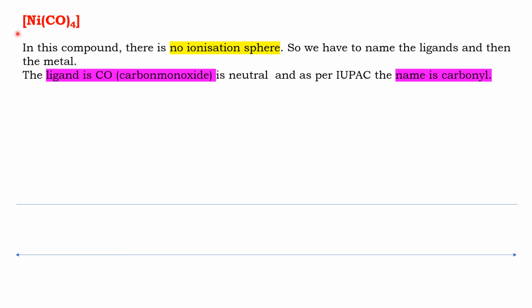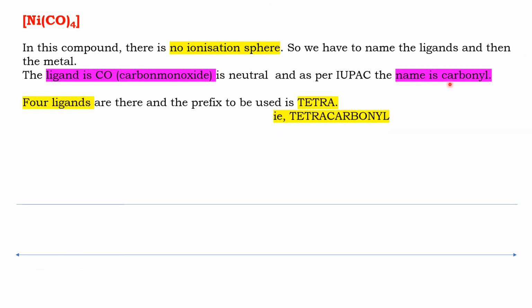Now I am taking Ni(CO)4. Here there is no ionization sphere, only a coordination sphere, because it contains ligand and metal. This coordination sphere does not have any charge, so there is no ionization sphere. Here the ligand is carbon monoxide. The IUPAC name of carbon monoxide is carbonyl, so we use the name carbonyl.